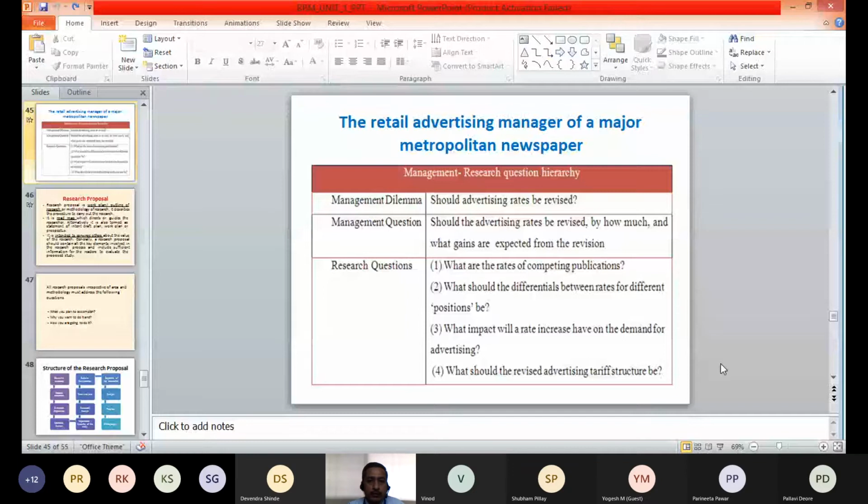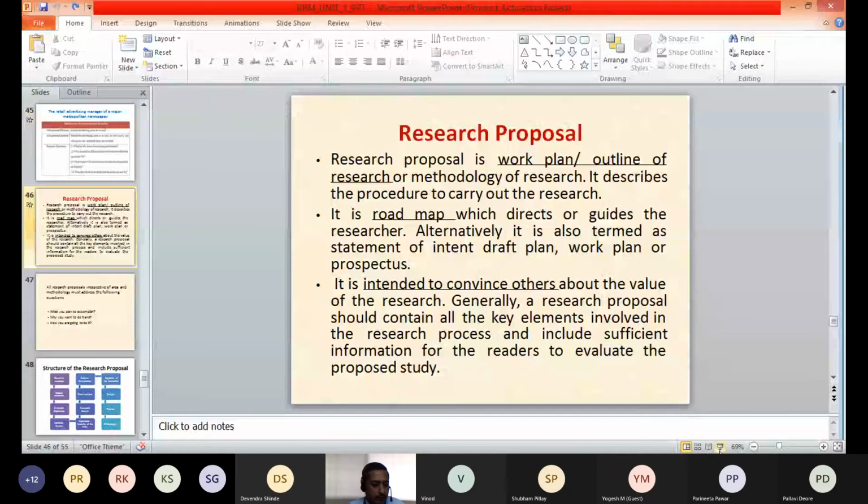So the next topic in this unit which we are going to discuss is about research proposal. Have you heard of this term, research proposal?